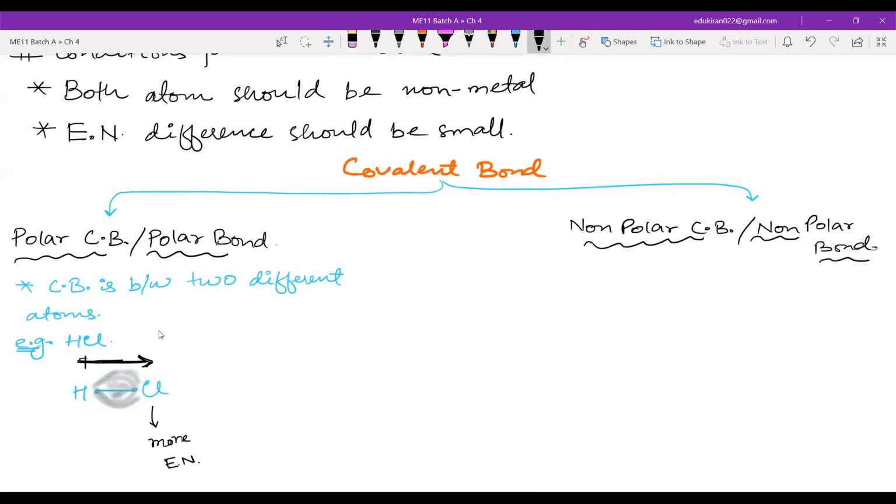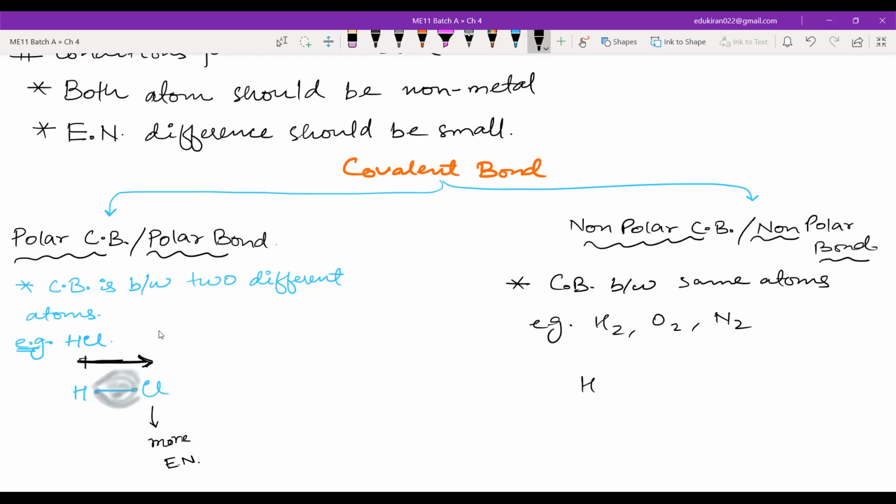For now, you just have to know that a polar covalent bond is formed between two different atoms, and a non-polar covalent bond will be formed between the same atoms. For example, H2, O2, N2.